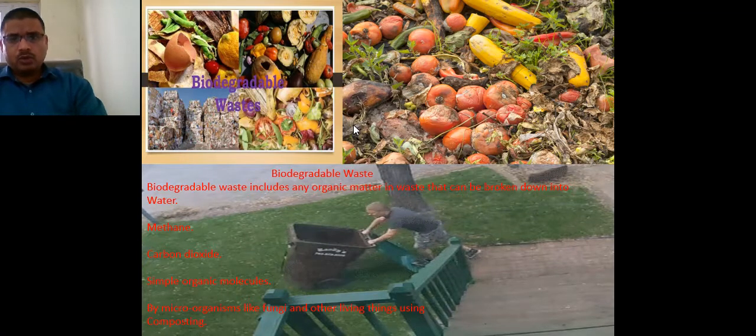So, good morning, students. In last class, we started "garbage in, garbage out," where we discussed what is garbage, what kind of garbage should be kept for reuse, and another kind of garbage which should be thrown out of the houses. Now there are different ways to manage this garbage.